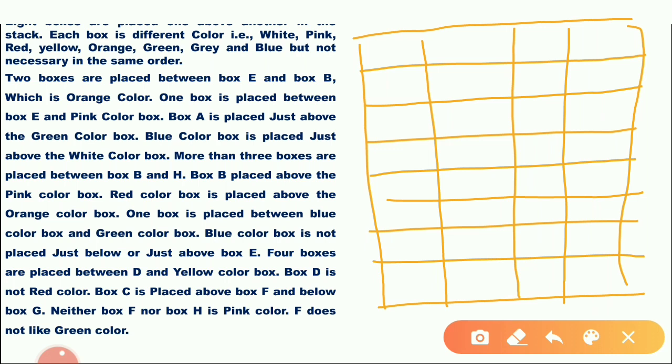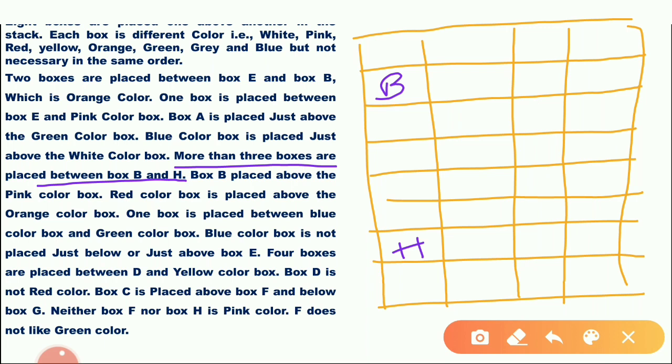Two boxes are placed between E and B, which is an orange color. Box B is an orange color. One box is placed between E and pink color. More than 3 boxes are placed between box B and box H. More than 3 boxes, minimum 3 should be there. Above 3. Suppose box B is there. 1, 2, 3, 4. Taking a gap of 4 boxes between B and H.